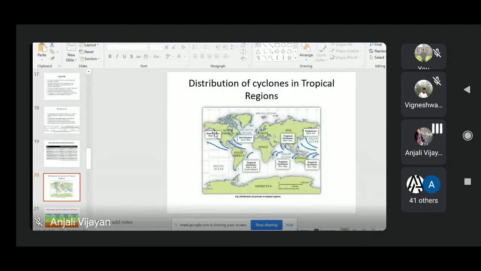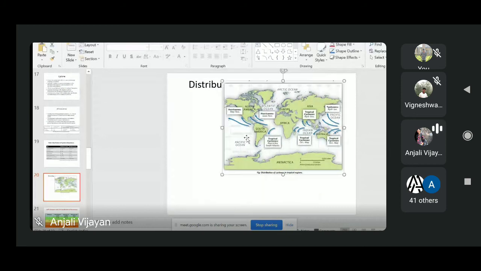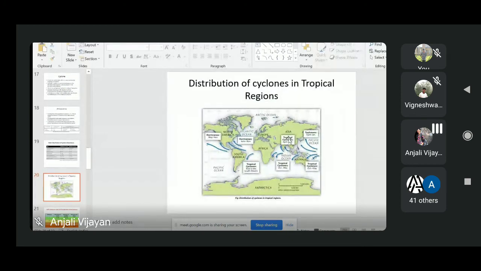The importance of the date line is that if you are crossing the international date line from west to east, then you have to subtract 1 day. If you are crossing the date line from east to west, then you have to add 1 day. So that is what is meant by the date line. If you are in the North Atlantic Ocean or Northeast Pacific Ocean, east of the date line, then we will call it a hurricane. We won't use the term tropical cyclone; we will call it a hurricane.